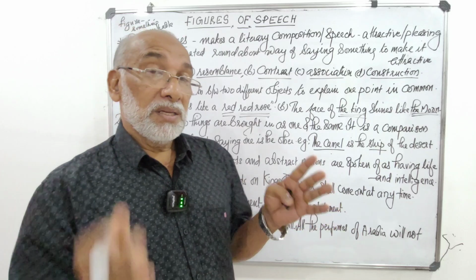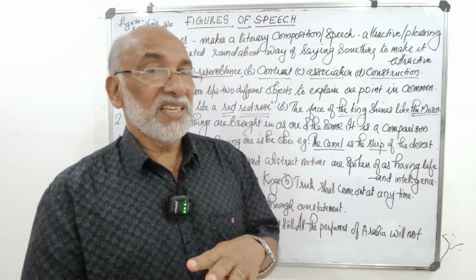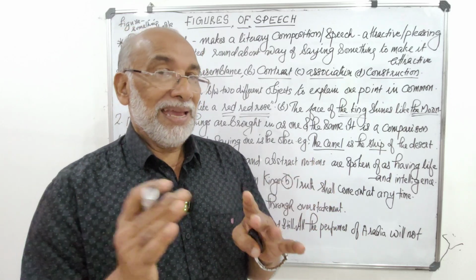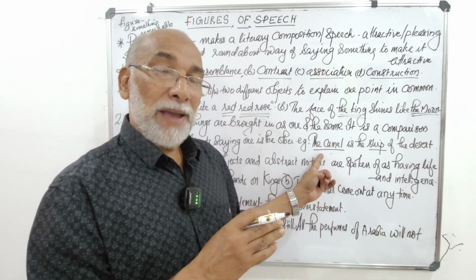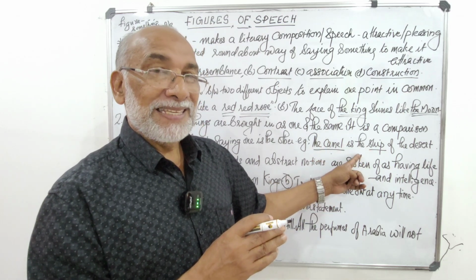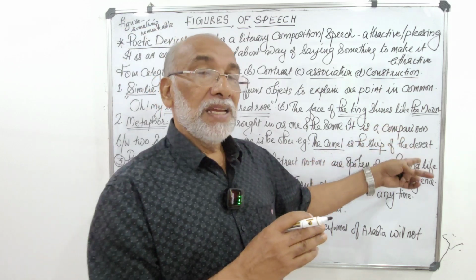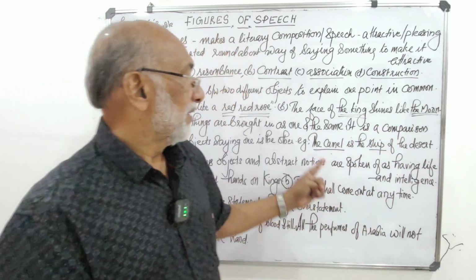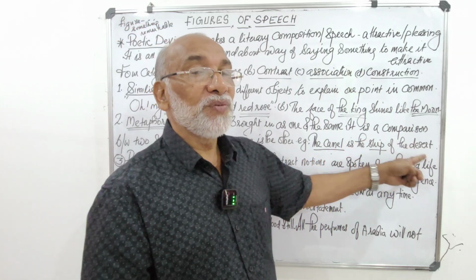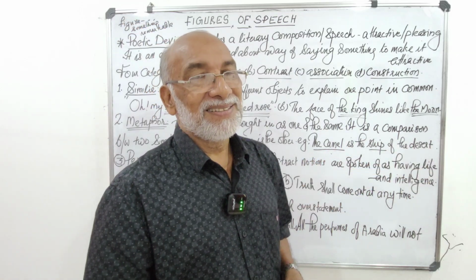So sea and desert, they are alike, and we say that the camel in the desert and a ship in the sea are both the same. The camel is the ship of the desert.